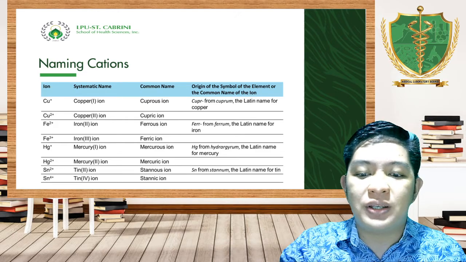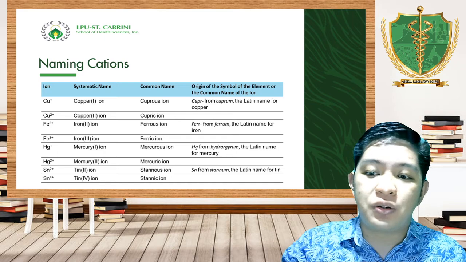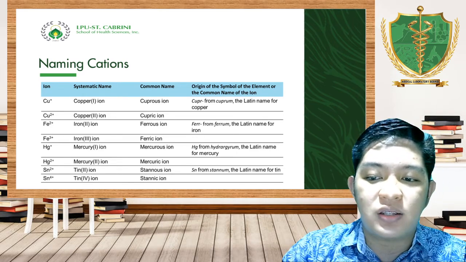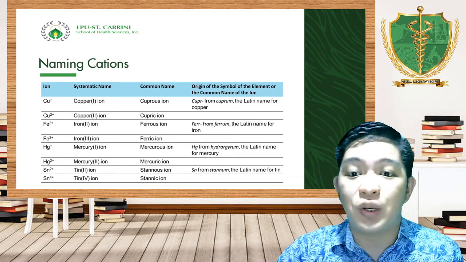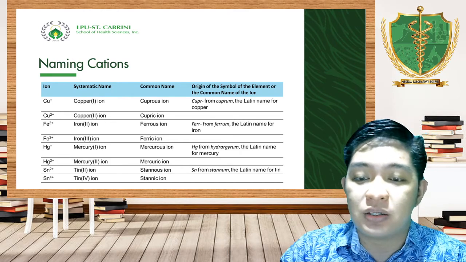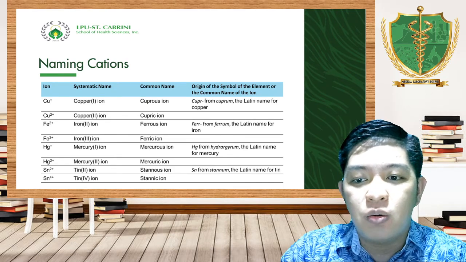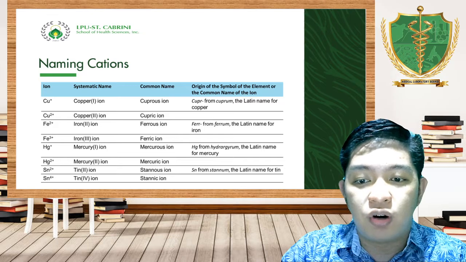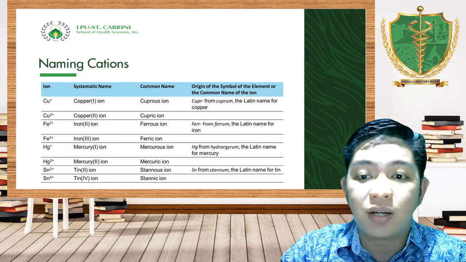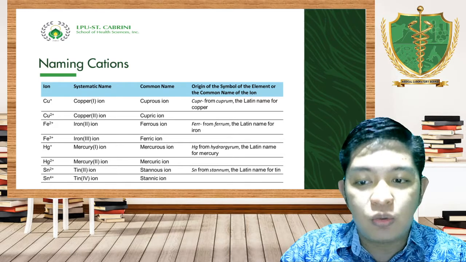However, there is always an exception to the general rule, because there are elements which require the use of systematic names or common names. Most especially the transition metals or the inner transition metals, most of which form more than one type of cation. There are two options.